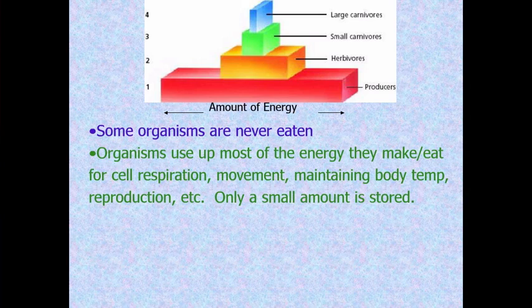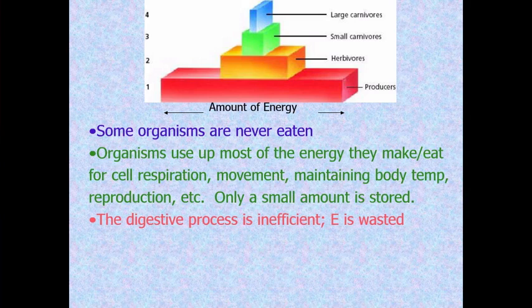So imagine a mouse. A mouse is eating seeds all day long. It's feeding and feeding, but it's scurrying and mating and taking care of babies and doing all kinds of things and keeping its body warm. So when an owl comes and eats that mouse, very little of the food that the mouse had eaten in its entire life was actually stored inside that mouse's body. Most of it has been burned away with the mouse's activities. So that mouse has very little energy inside of it that the owl can use.